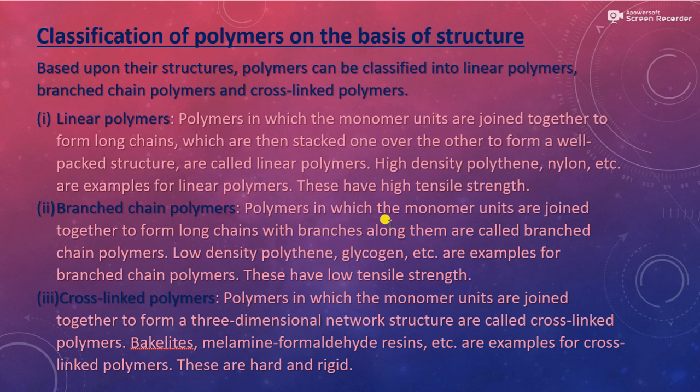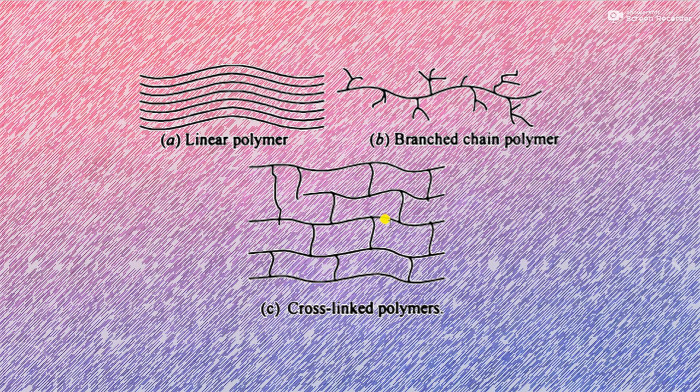So the first one, linear polymers, have high tensile strength. The next one, branched chain polymers, have low tensile strength. The next one, cross-linked polymers, have a hard and rigid structure. When we see the pictures of linear, branched chain and cross-linked polymers, we can see that in linear polymers the long chains are stacked one over the other to get a well-packed structure. In the branched chain polymer, we can see branches in the long chains. Then in cross-linked polymers, there are cross-links between the long chains.